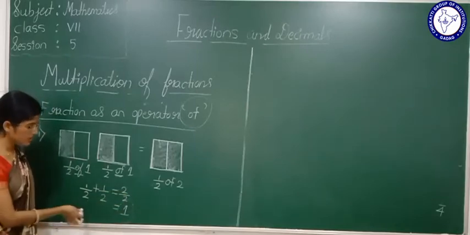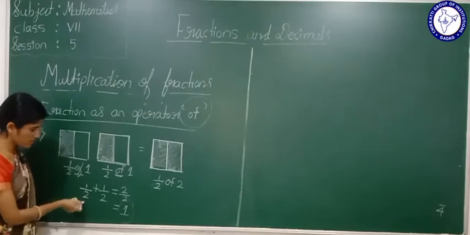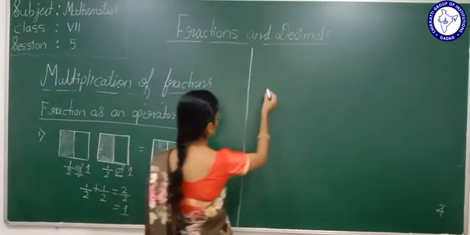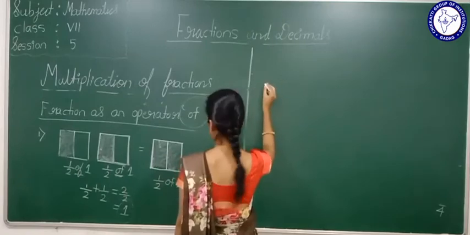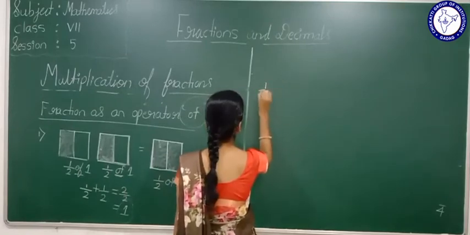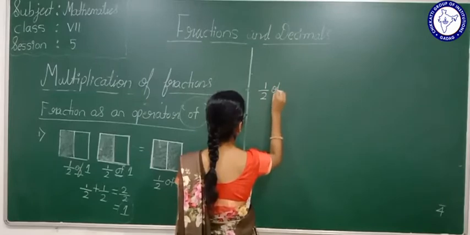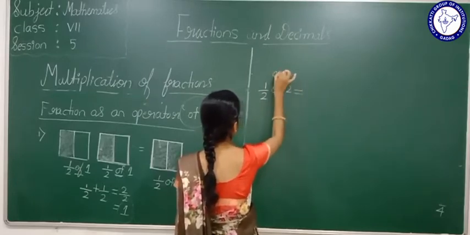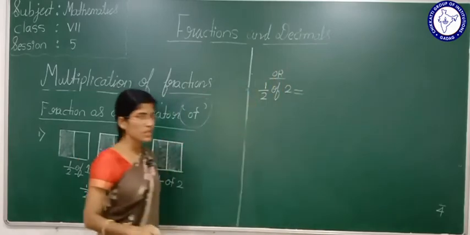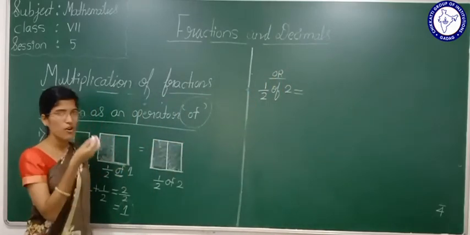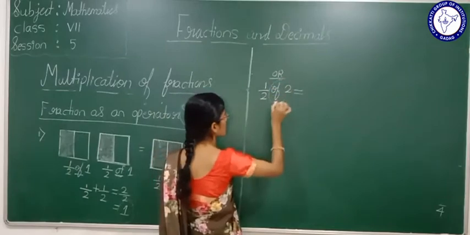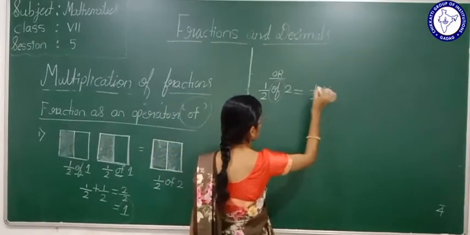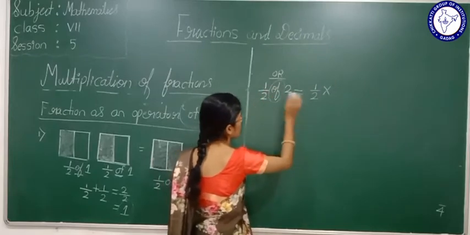See, instead of doing this 1/2 plus 1/2, I can do like this, no? It is representing 1/2 of 2. Or now see, what I use here: of. Here of represents multiplication. 1/2 multiplied by 2.